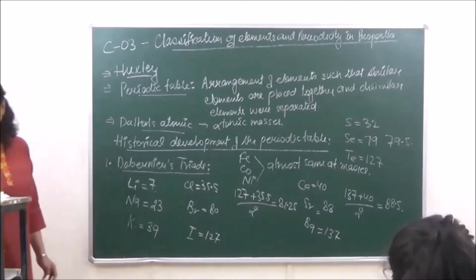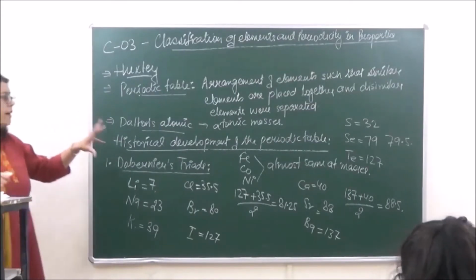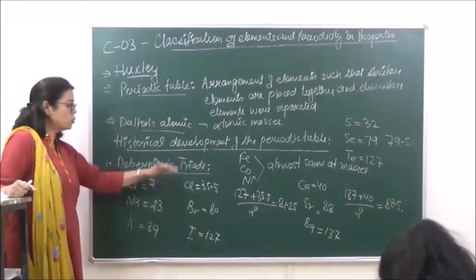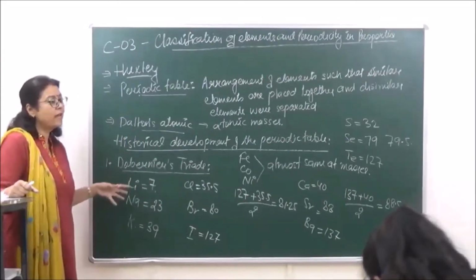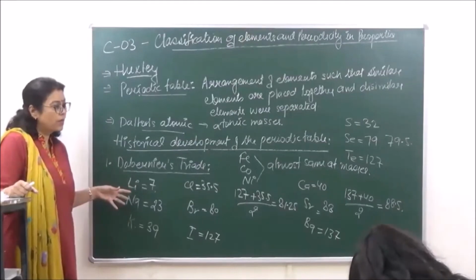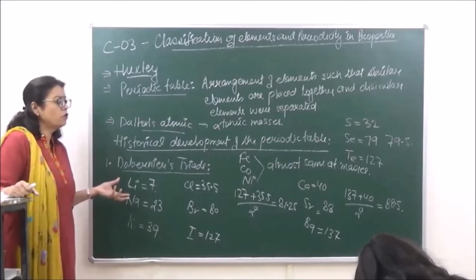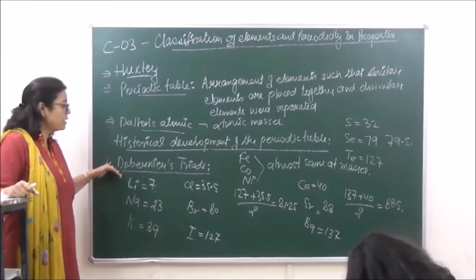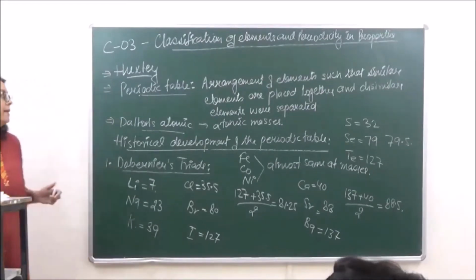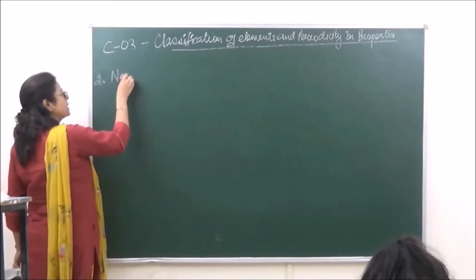Okay, so Daubigner's law was only confined to very few triads, but practically it seemed to fail very soon. Okay, when more elements were given, many elements, they were unable to follow this law. So the next, you can say, the table that was given by Newland. The second table was proposed by